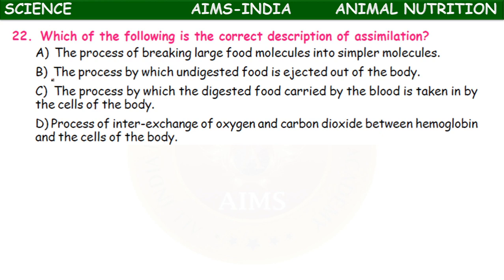The A option represents the process of digestion, B option represents the process of egestion or defecation, and the D option represents respiration, exchange of gases. But the C option actually represents the process of assimilation. What is assimilation? The process by which the digested food carried by the blood is taken in by the cells of the body.